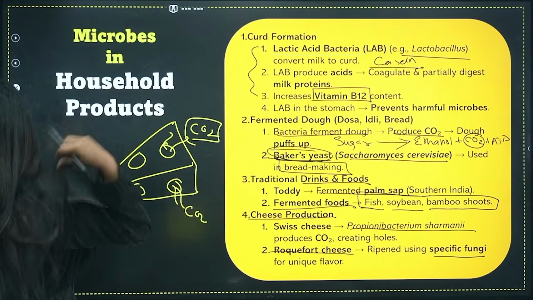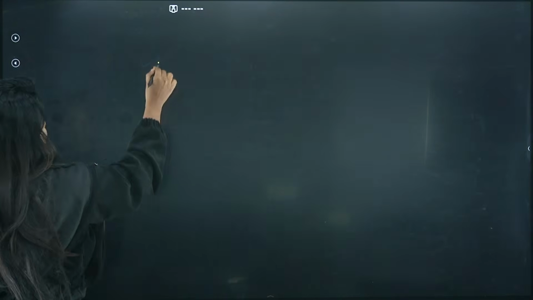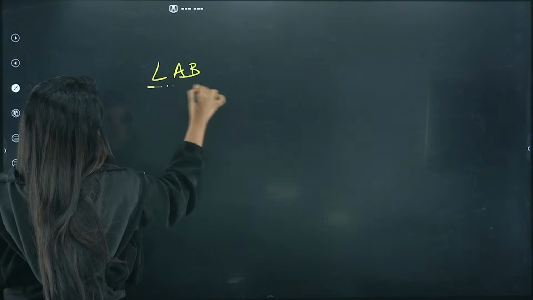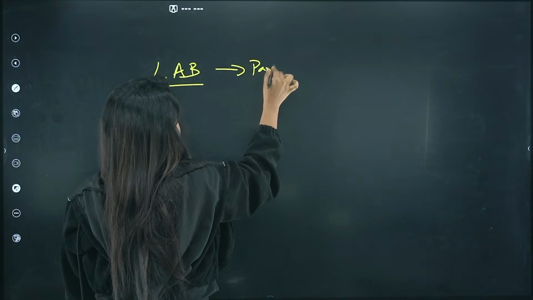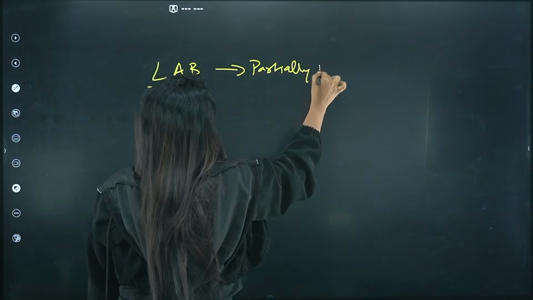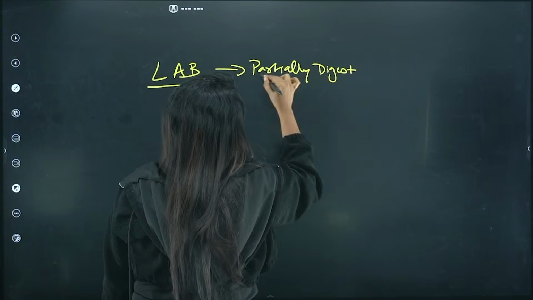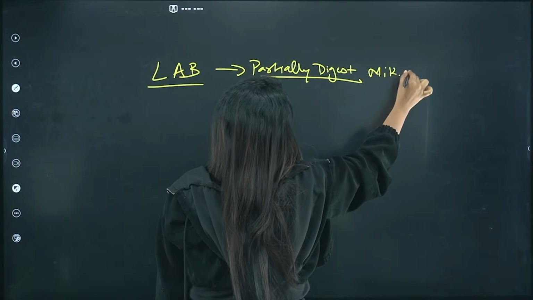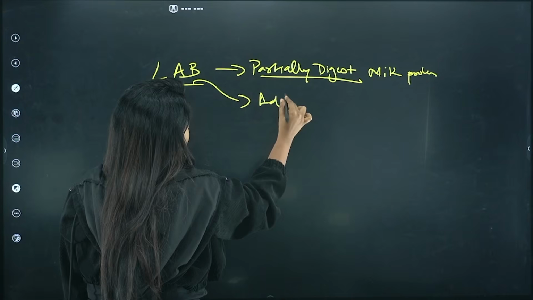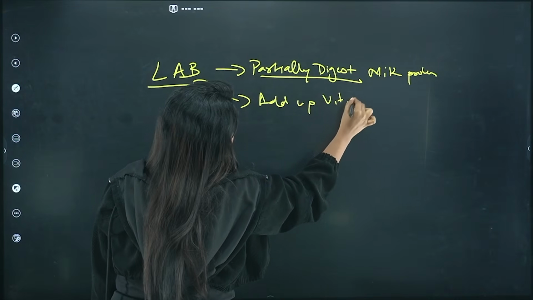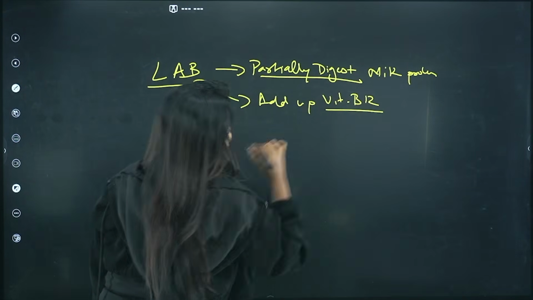So what all did we study? Let us just have a quick go through of it. We studied lactic acid bacteria, for example Lactobacillus, my dear children. What does it do? It partially digests milk protein. And what is the important thing that you have to remember apart from this? Basically they add vitamin B12. Please do not forget it.